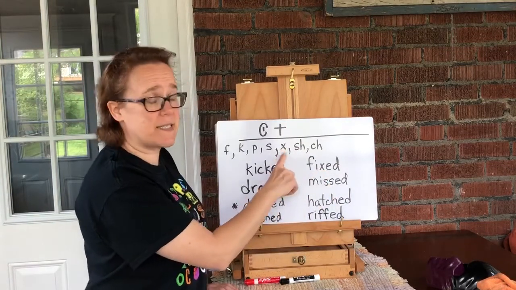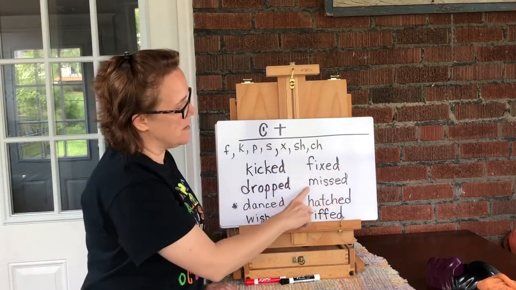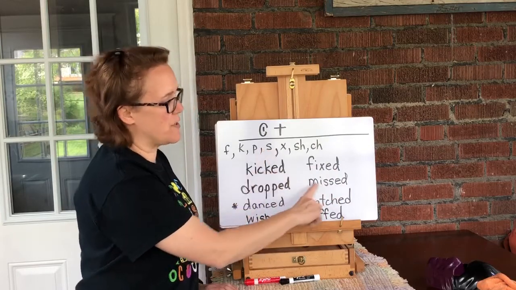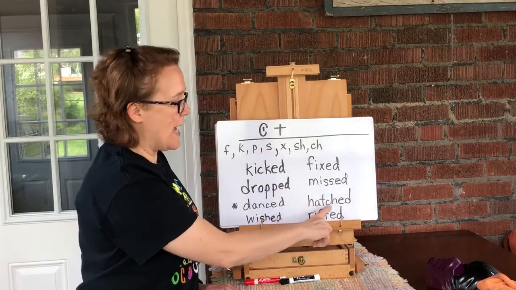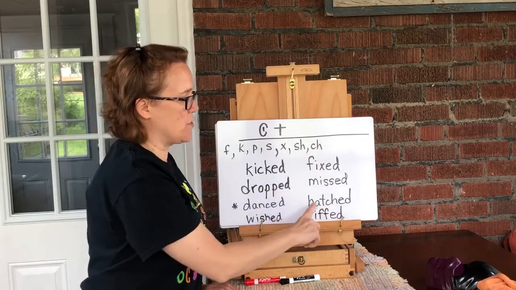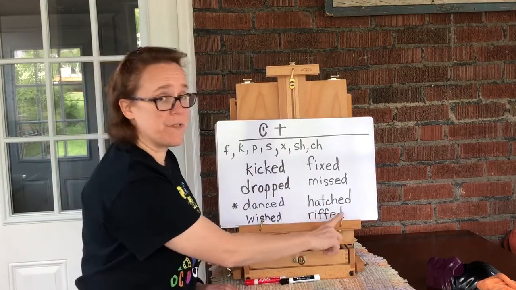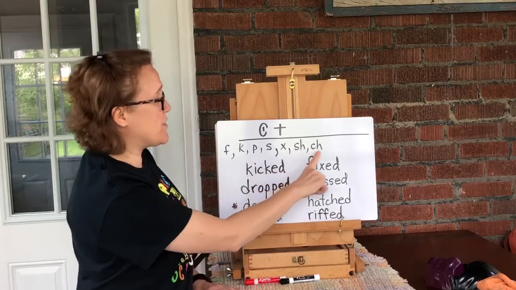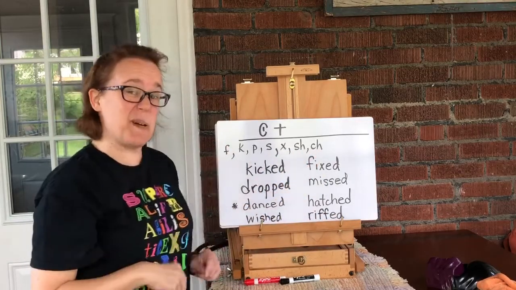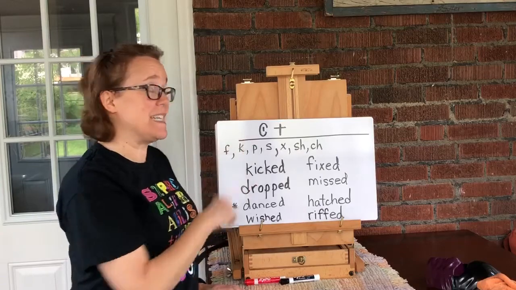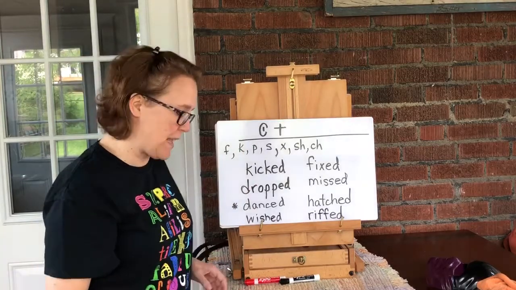Fix is a x, so it's fixed. Miss is a s, so it's missed. Hatch is a ch, so it's hatched. And riff is a f, so it's riffed. So after those sounds, there are 7 of them, but after those sounds, the ED will sound like t.